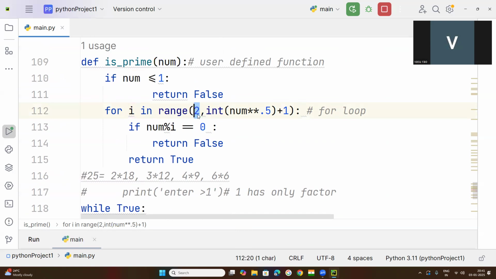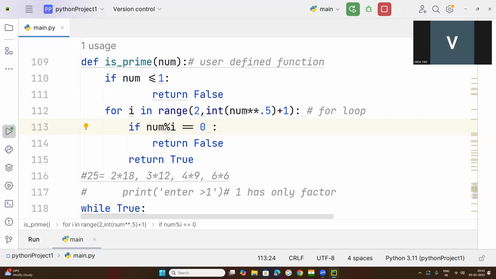From 2 to how many times? From 2 to this. I told you this is number to the power 0.5. Number to the power of 0.5 means power half, and one half can be written as root.